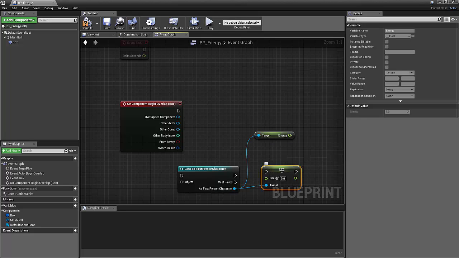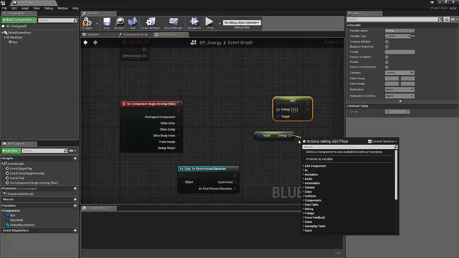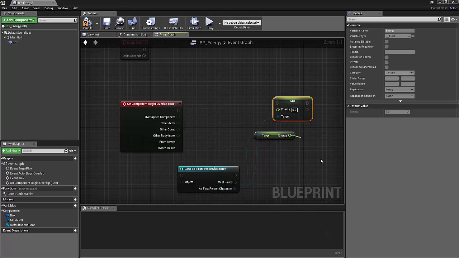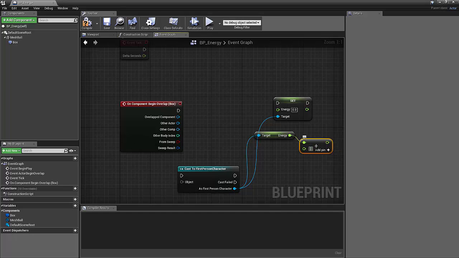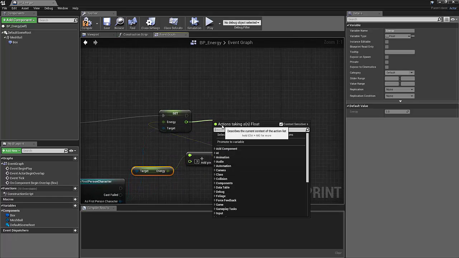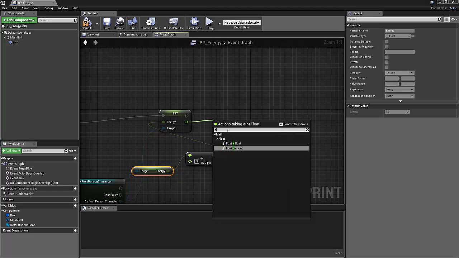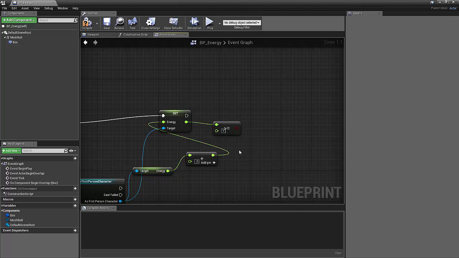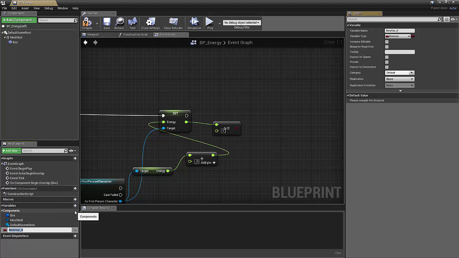Okay, so we will say energy plus, so float plus float. What are we going to add up to it? Maybe 0.3. Every time we get one of these, we'll increase our energy by 0.3. However, after we set our energy, I want to evaluate it. And I'm going to say if it's greater than or equal to 1, then I will say something like max energy. Because I don't want it to go beyond 1.